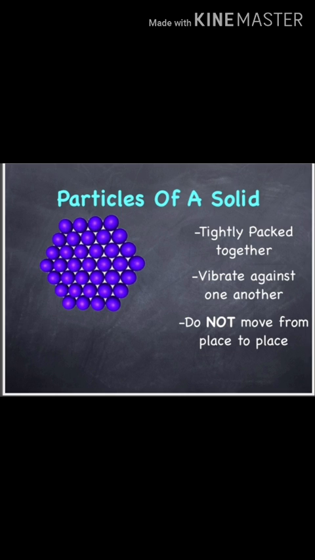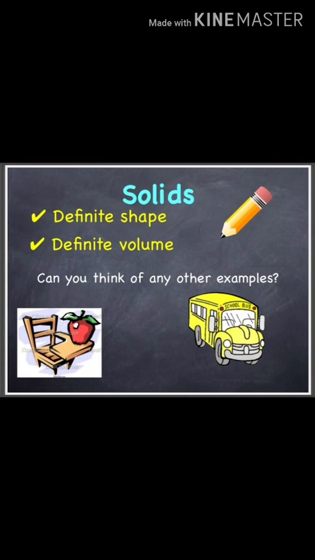Solids. Atoms of solids are tightly packed with each other. They vibrate about their central positions. Vibrate means shaking movement, just as the alarm of a clock vibrates. The atoms don't move away from one place to another. Solids have a fixed or definite shape. Definite means fixed. They have definite volume as well.